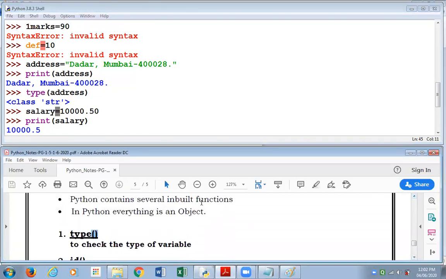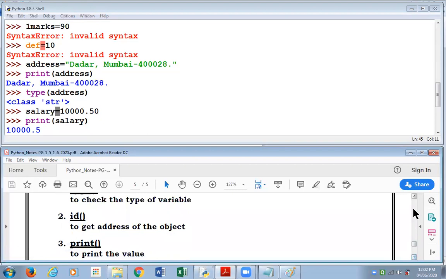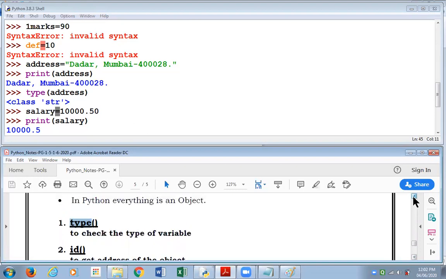Python contains several inbuilt functions. Inbuilt functions means ready-made functions, the programs of which are written by the Python company programmers, and those ready-made programs are given to us for use. Functions like type are built-in functions. I'll soon be teaching you the id function; the print function we have already learned. These are built in, given to us by Python.